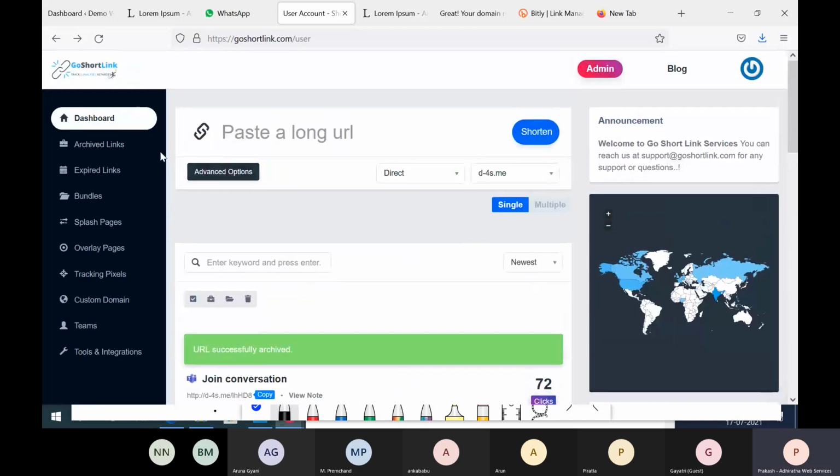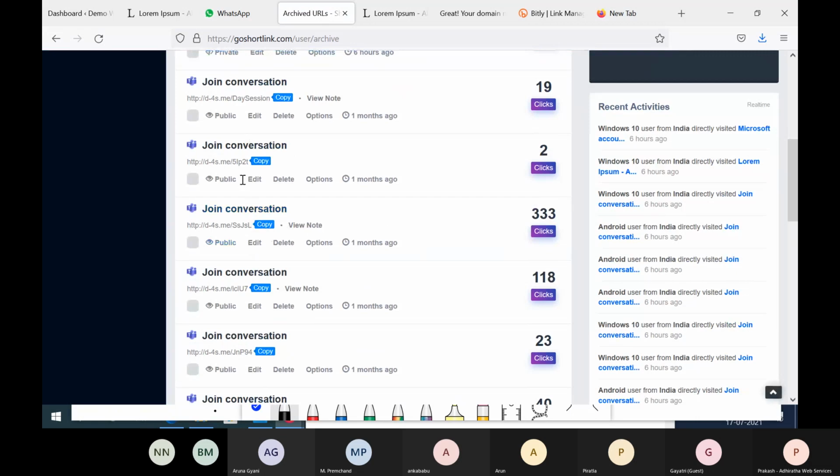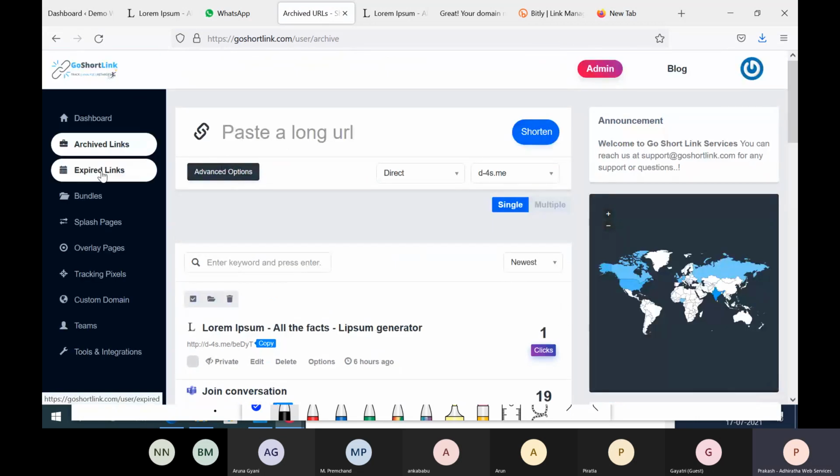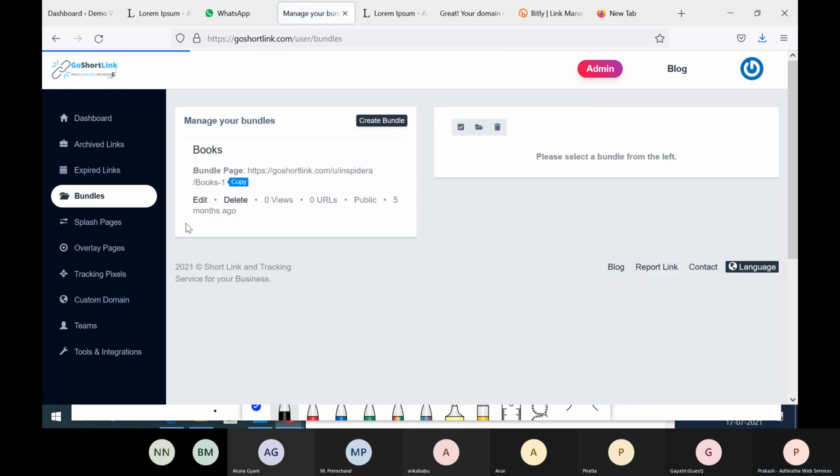So you're getting it, right? That is called archive. That means it is still there, okay, but not on my home page. Then there are expired links. So if you put an expiry saying that it should work only for a week, then automatically it gets expired. Right now we have not created anything like that. Then we have bundles, right? This one we will come to know when we are creating it.